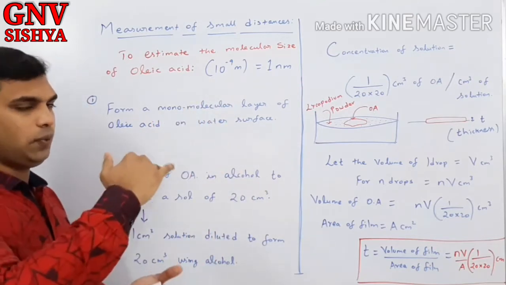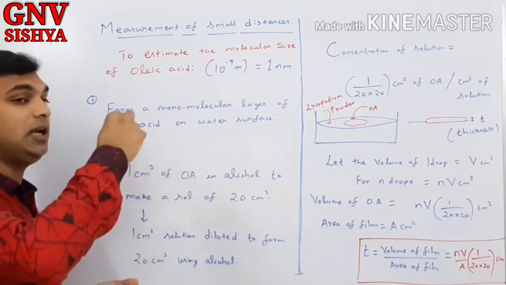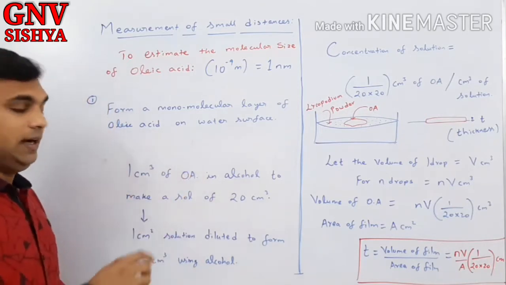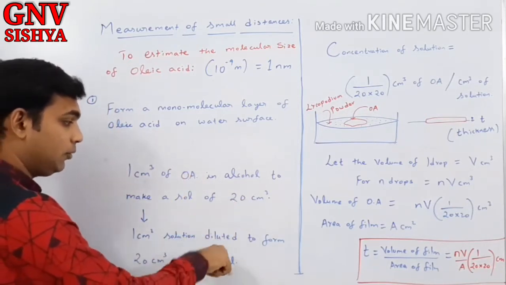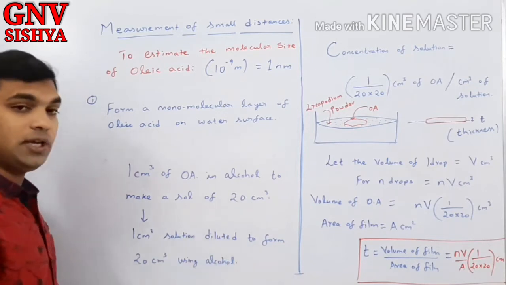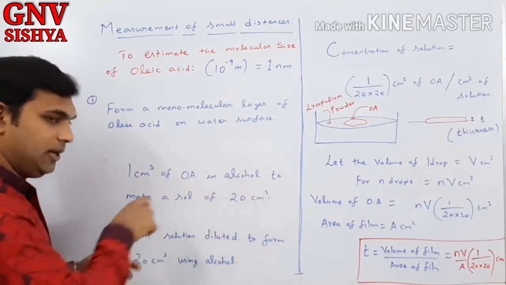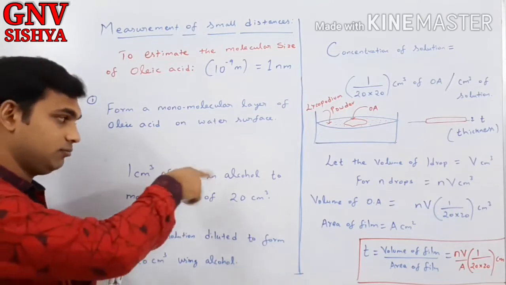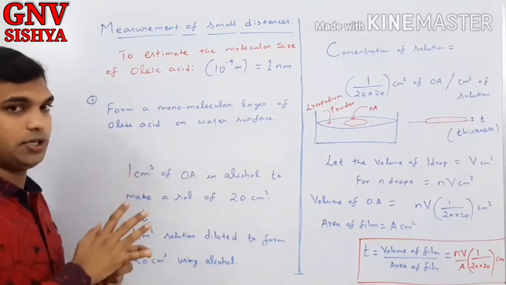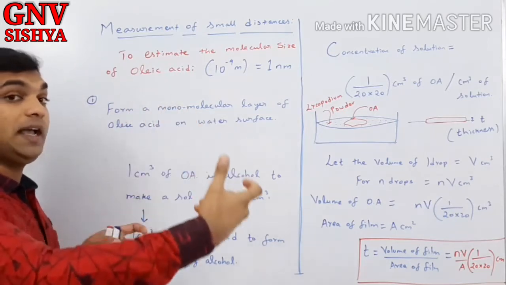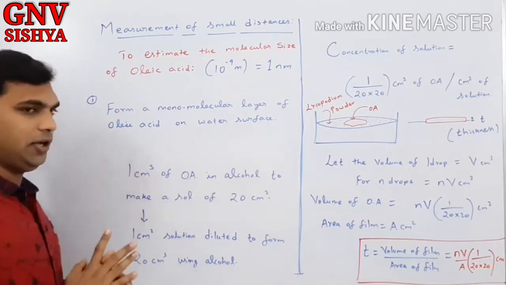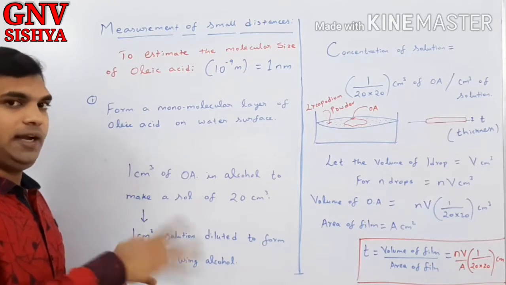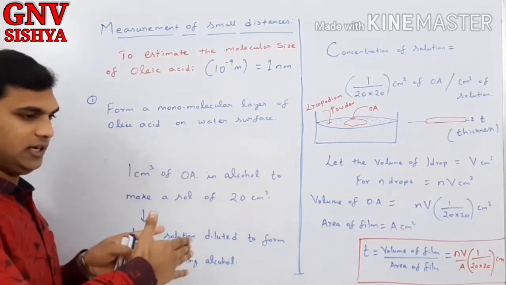Now we have a solution of 20 cm³. Take 1 cm³ solution from this and dilute it to form 20 cm³ using alcohol. That means take 1 cm³ of solution from the first solution, then mix it with again 19 cm³ of alcohol. First you are taking 1 cm³ of oleic acid and mixing it with 19 cm³ to make the solution 20 cm³.